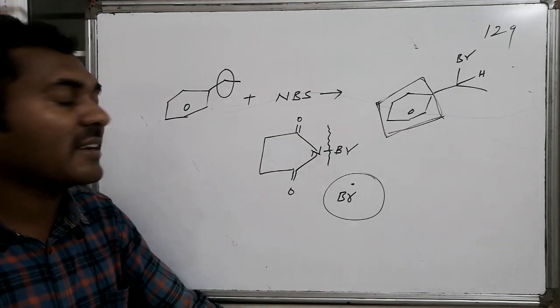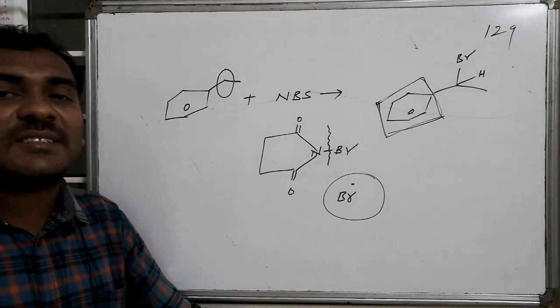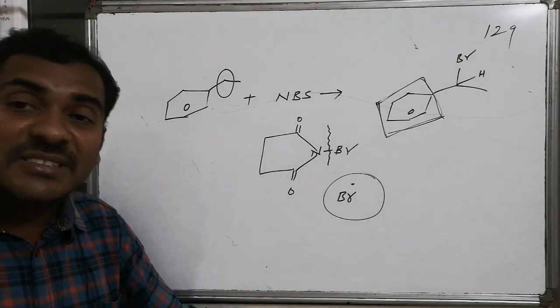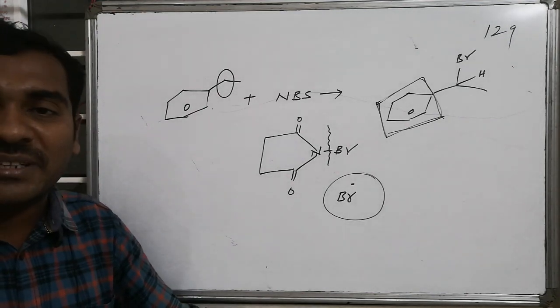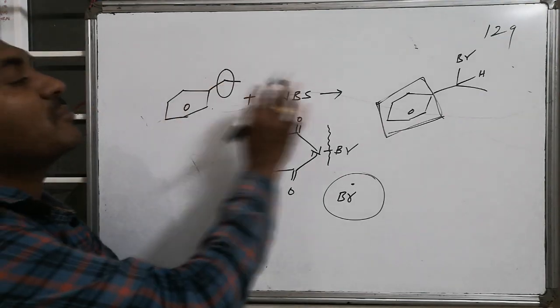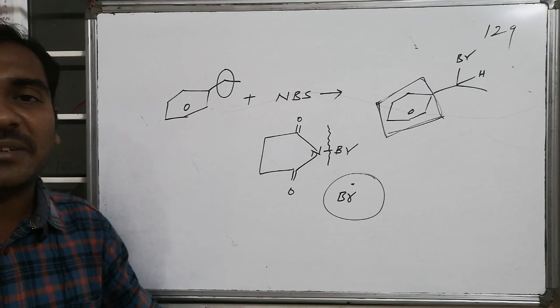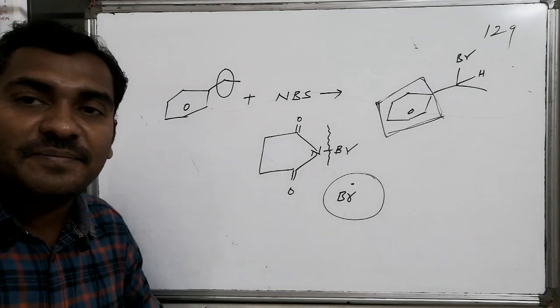Being a radical, it is substituted by replacing another radical, which occurs at the most stable radical position, that is the benzylic position. Thus this particular product formation takes place, but not the other.